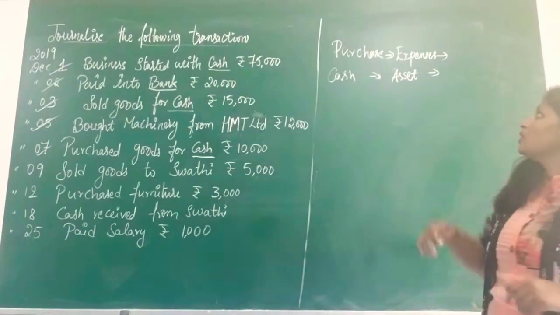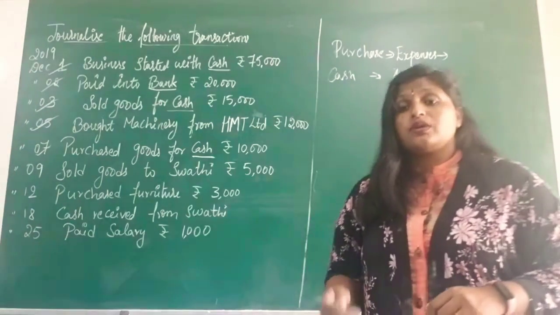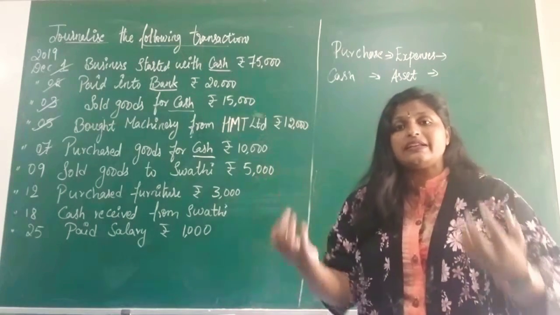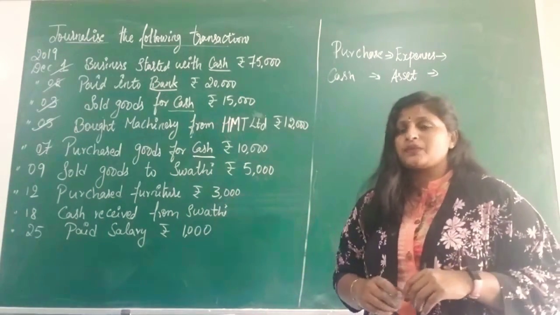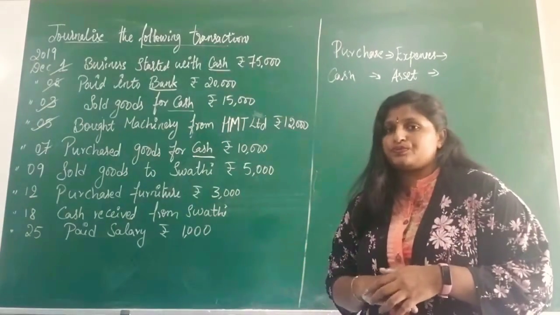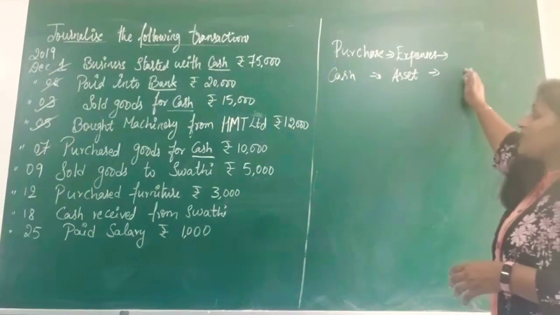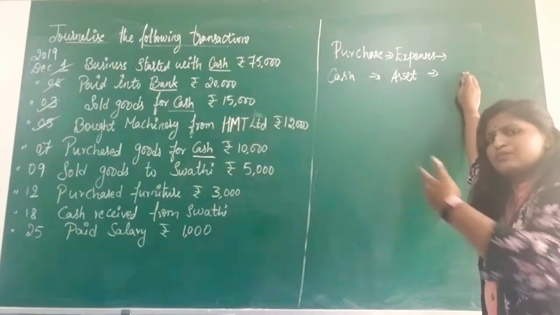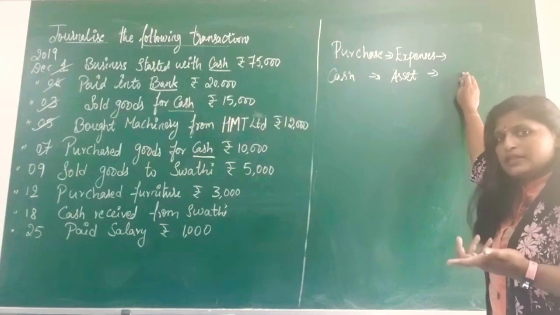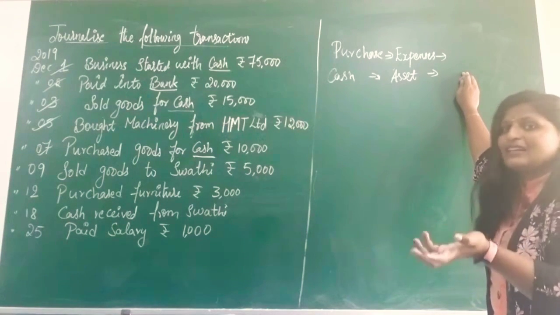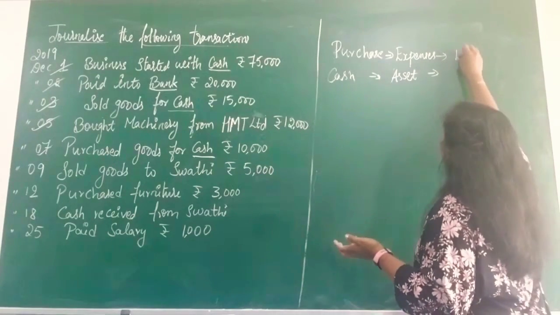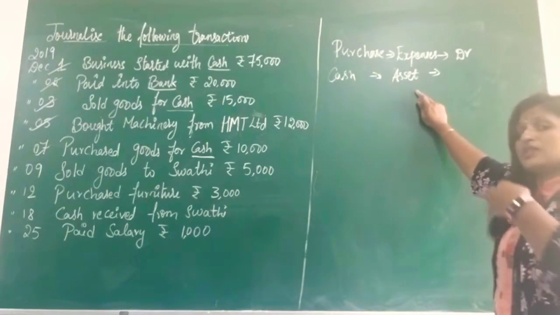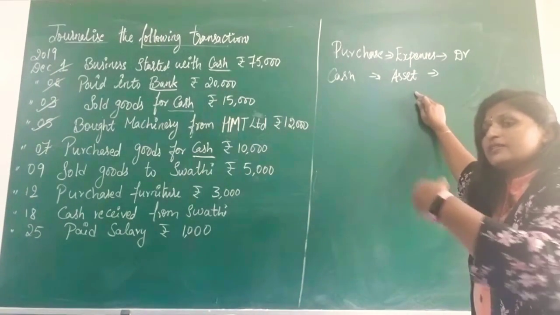Now apply the rules. Rules of expenses: what does the rule of expenses say? Increase in the expenses will be debited, decrease in the expenses will be credited. Now when you are purchasing, is your expense increasing or decreasing? When you start purchasing something, is it an expense or income? It's an expense. Your expenses are increasing. So increasing expense will be debited. Now, cash is an asset. When you start purchasing something, you are paying the cash.